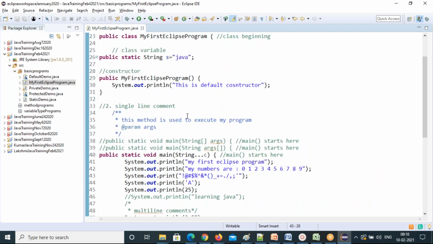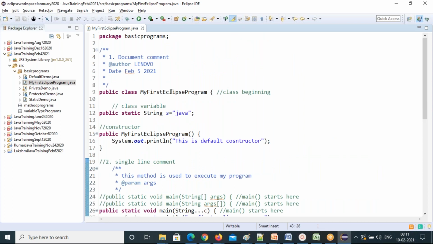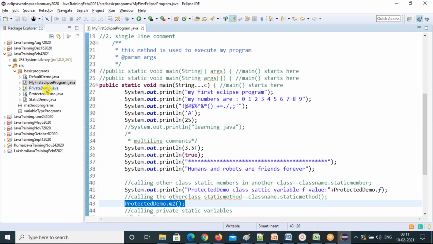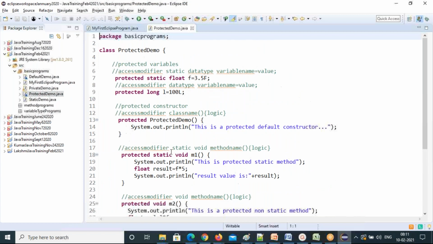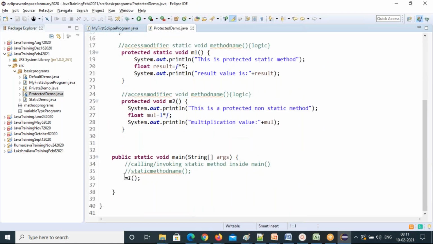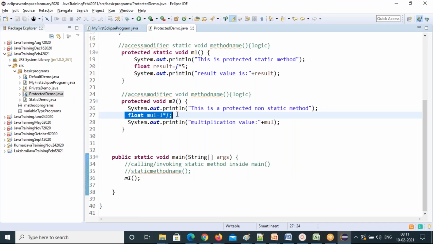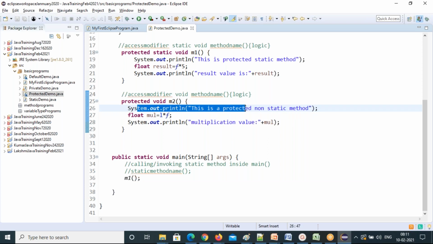Or you can call a same class method. Suppose you want to call this method, we have only one method. Let's go to other methods. We have many methods, right? See, this is the method invocation. You can call a same class method. Method invocation you can do, or method calls you can do, and print related statements you can do. You can write calculations. You can do print statements inside the method body. So these are all the things you can do inside the method body.